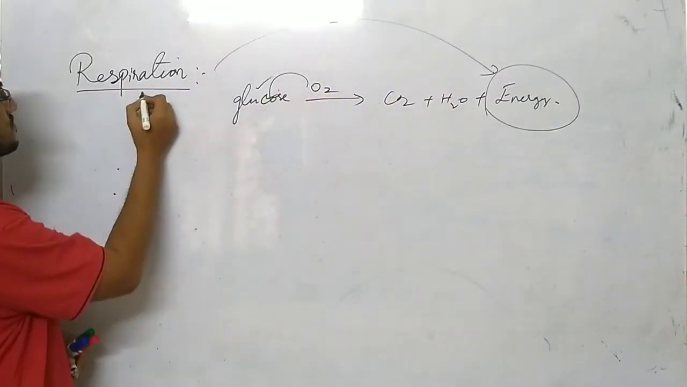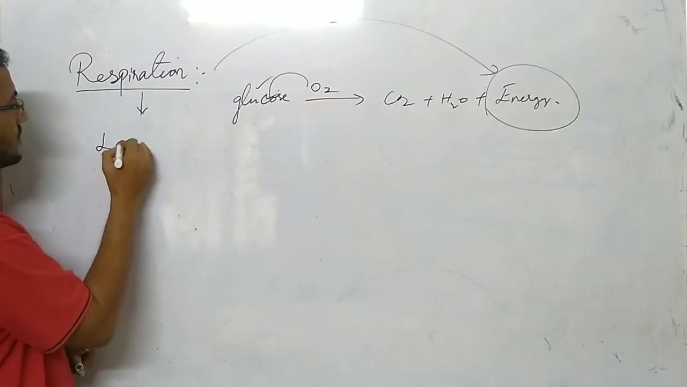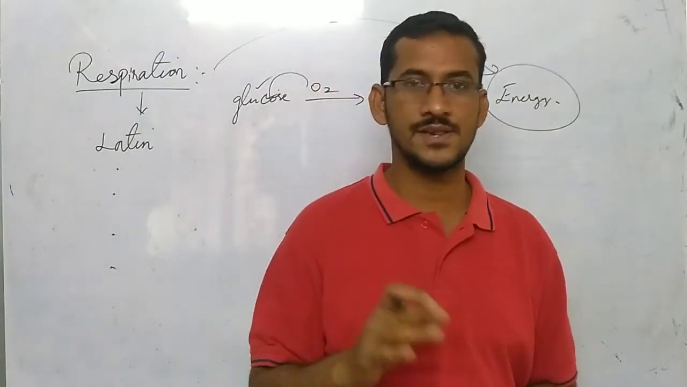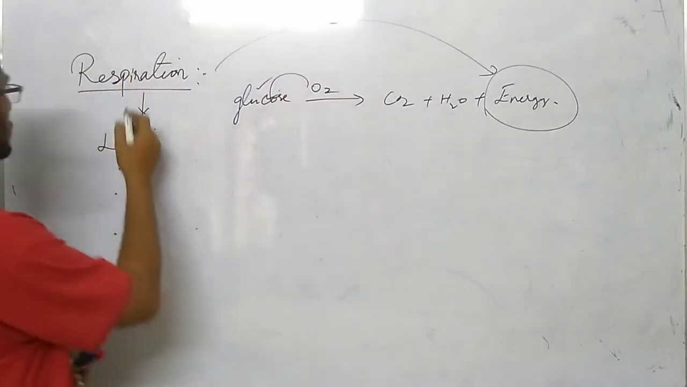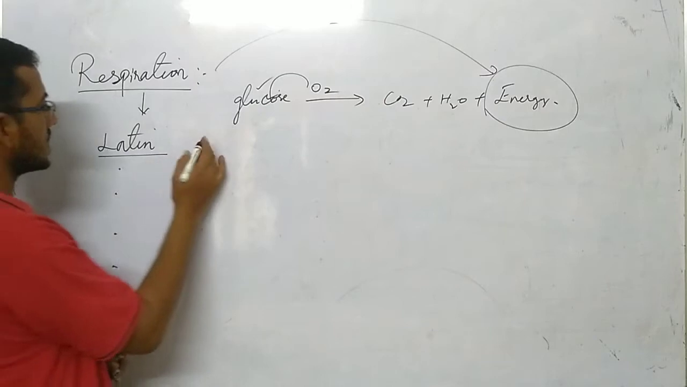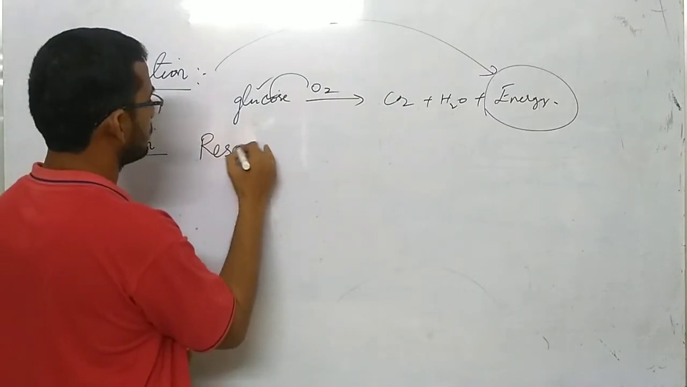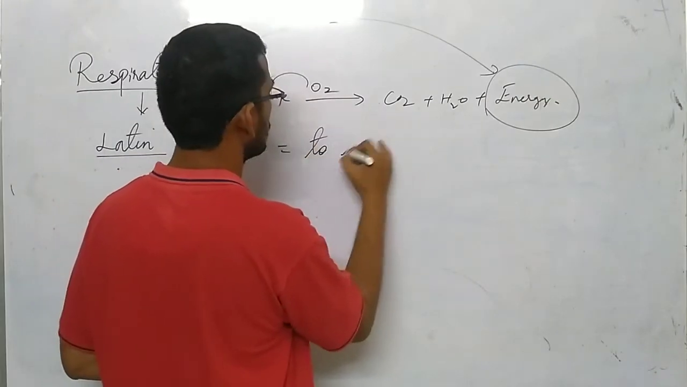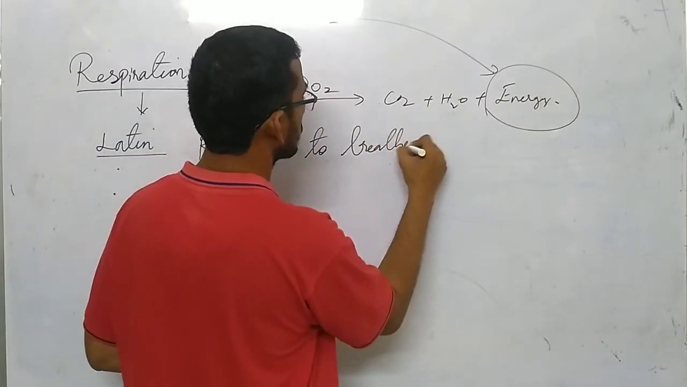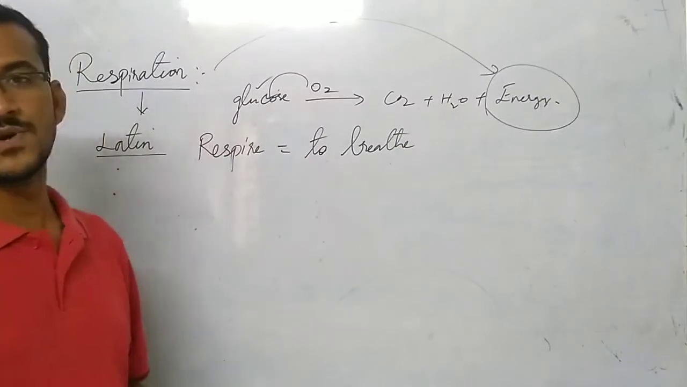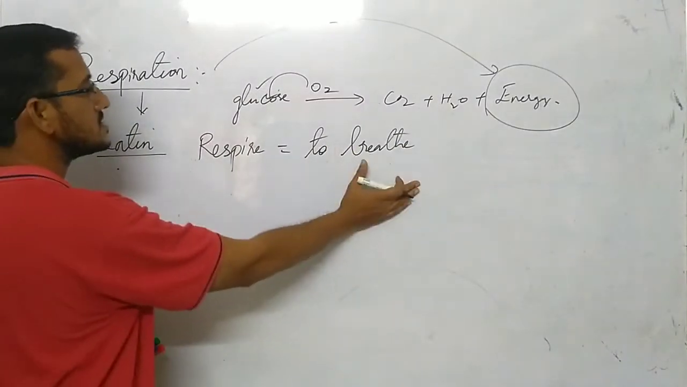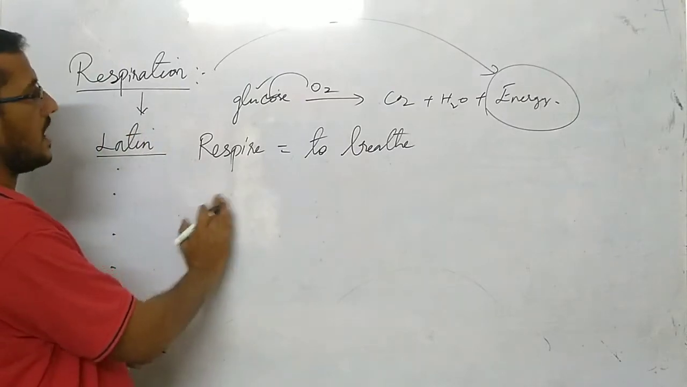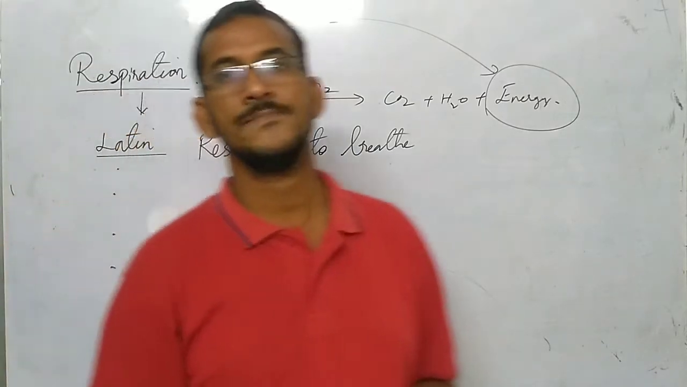Now, if they ask you what does respiration meaning? So actually respiration is a term derived from Latin. You know, most of the science words are derived from Latin or Greek. So respiration is a word derived from Latin, respire. What is the meaning of respire? To breathe. Okay. So we breathe in and we breathe out, right? So respire meaning is to breathe. So this is the meaning and this is the definition.